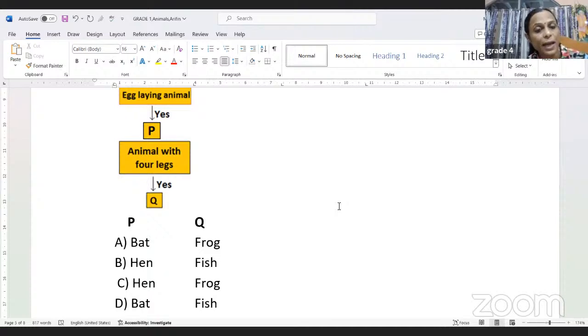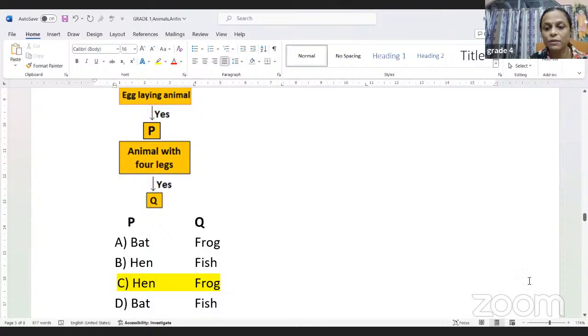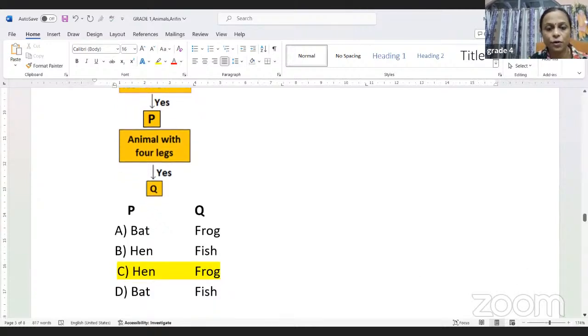And Q is what? Animals with 4 legs. Now let us have a look. Does a frog have legs? Yes, it has 4 legs. Does a fish have legs? No, not at all, because fish has fins to swim. And then we have frog. Yes, it has legs. So which one will be the correct option, children? So the answer will be number C. Right. So hen is the animal that lays eggs, and the animal with 4 legs is your frog.